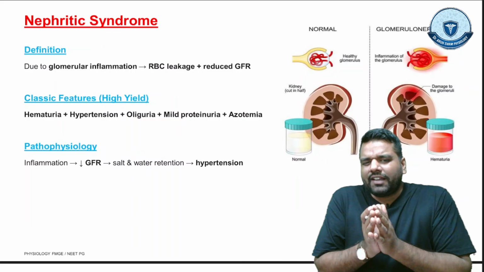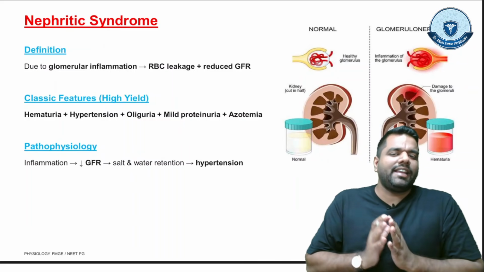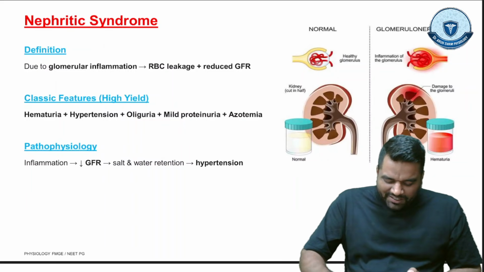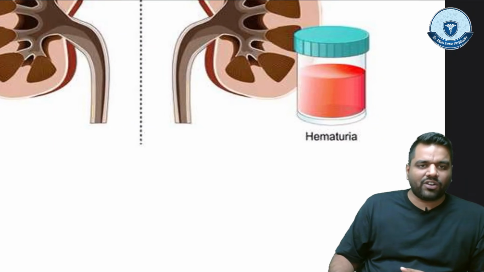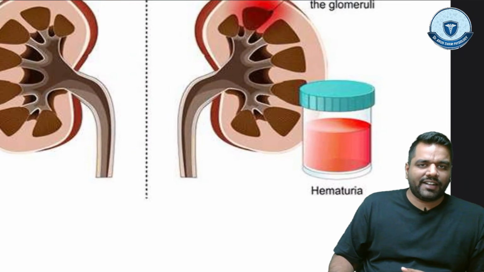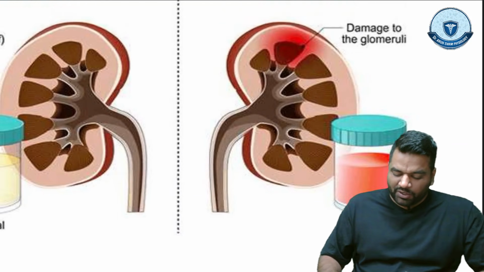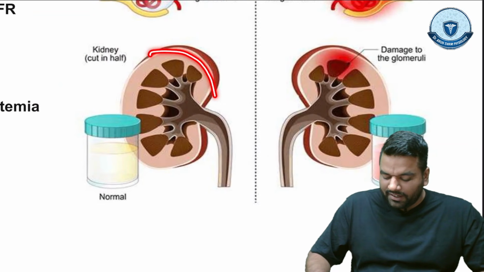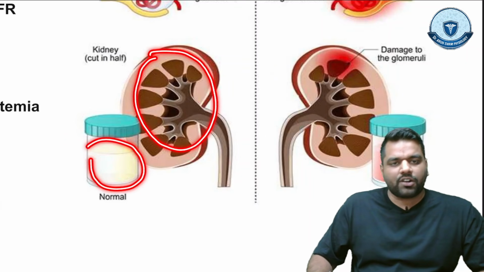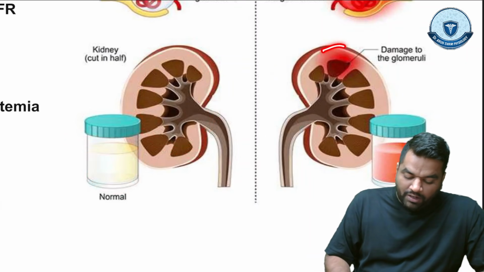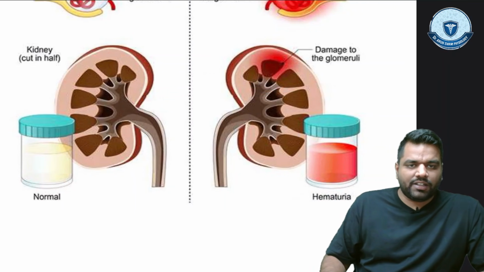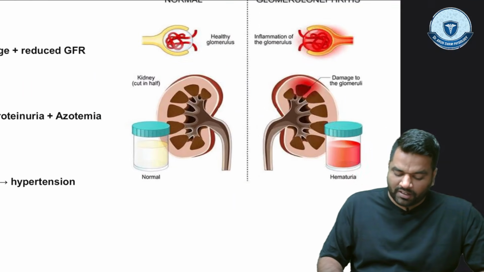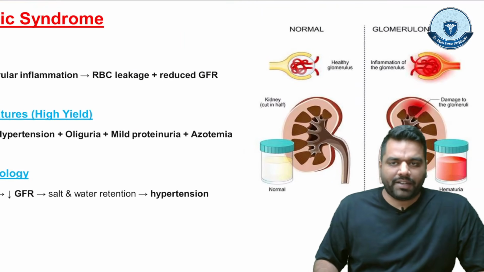Guys, tell me, if RBC comes in the urine, what will be the color of urine? The urine will become like this, right? And this condition we call hematuria, right? Hematuria. So you can see over here, this is your normal kidney and this is your normal color of the urine. But if there is inflammation of the glomerulus, hematuria occurs and you can see the color of the urine, so dark color urine will start coming up.